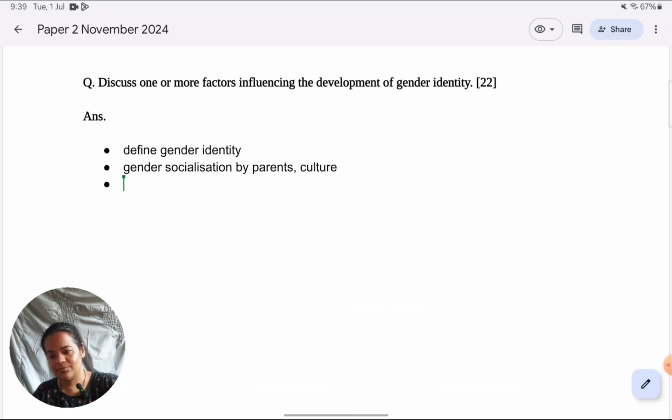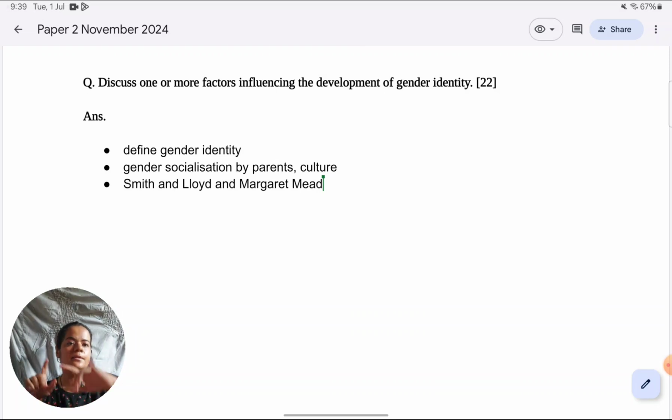And I'm going to say I'm supporting by studies by Smith and Lloyd and Margaret Mead. Means respectively the first factor by Smith and Lloyd and the culture factor by Margaret Mead. So in the introduction, I have specified which factors I'm taking and which studies are going to support those factors. Give minimum word count to the introduction. Save your word count to show your understanding and all, which are the more valuable criteria on the mark scheme. Save your word count for that.